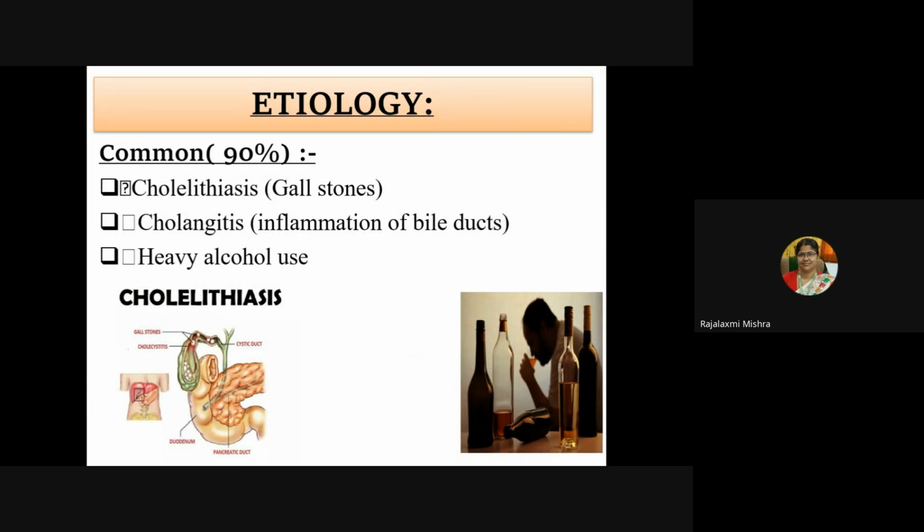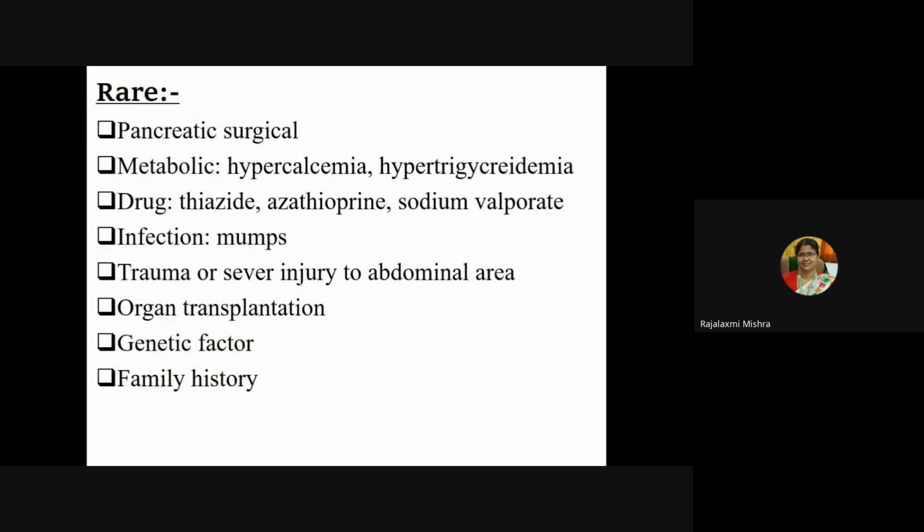Common is cholelithiasis; 90% is gallstone. Then cholangitis, that is inflammation of bile ducts, and heavy alcohol use. The rare etiological factors can be pancreatic surgery, metabolic causes, hypercalcemia, hypertriglyceridemia.